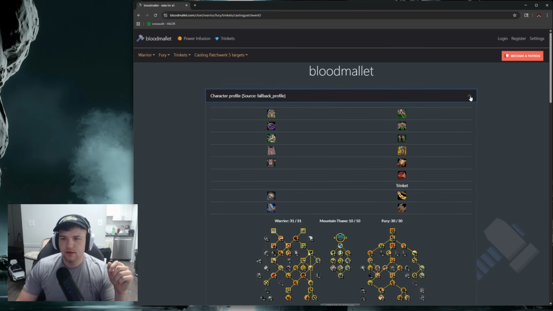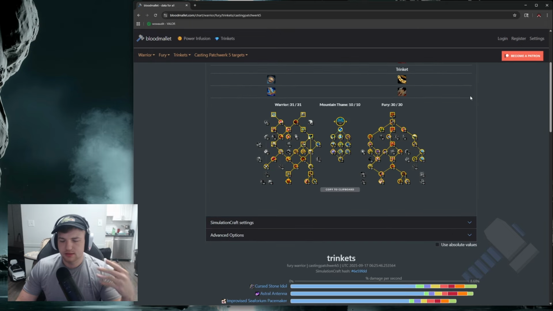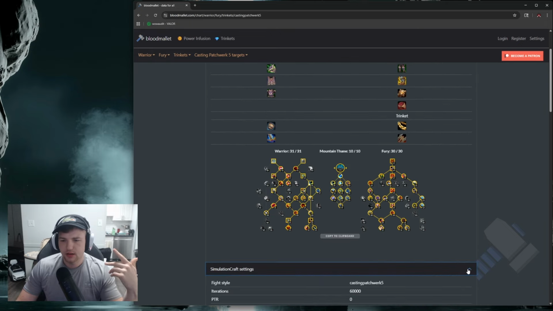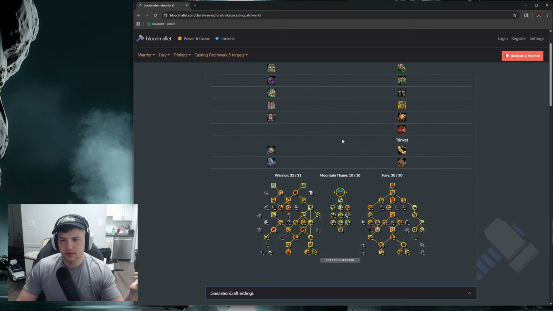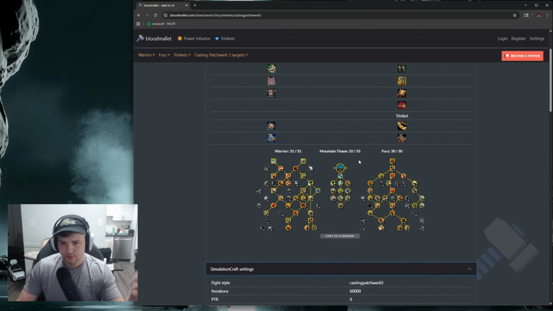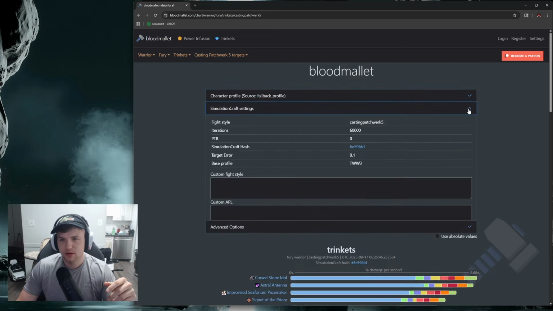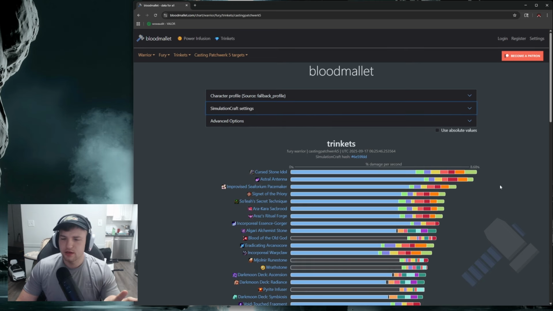I believe you can import your own sim somewhere in here, but I've never done it before. I usually just take this as an idea. This gives you the gear and what it's running. You can see it's still running Mountain Thane, which we aren't running on 5 target anymore. So you've got to take everything with a grain of salt. But it is useful just to see the raw stats based on a generic ideal gear setup, and understand okay, these are the trinkets that are going to be powerful for me and what I should be focusing on getting. So that is Blood Mallet, and it's very useful just for some extra information.